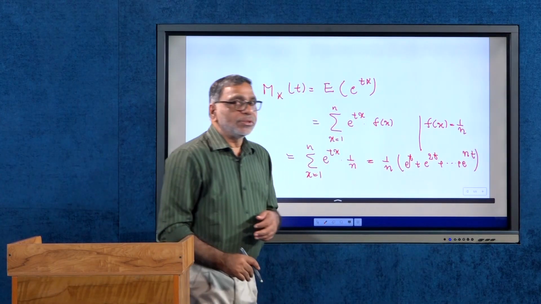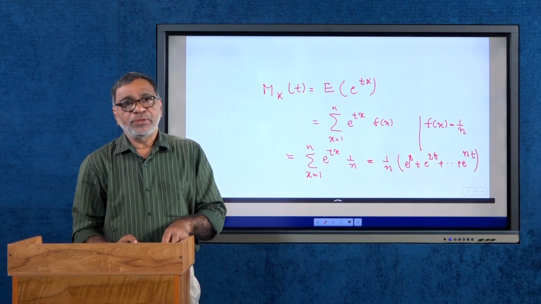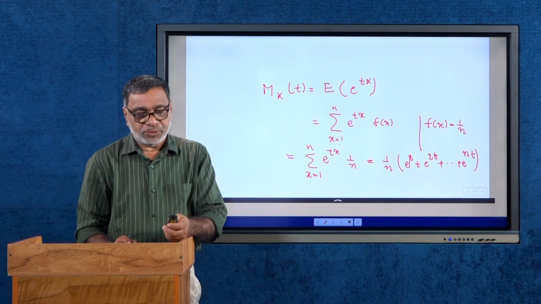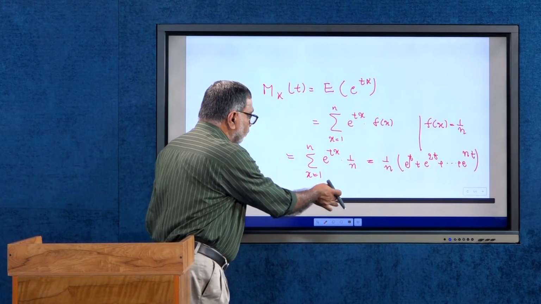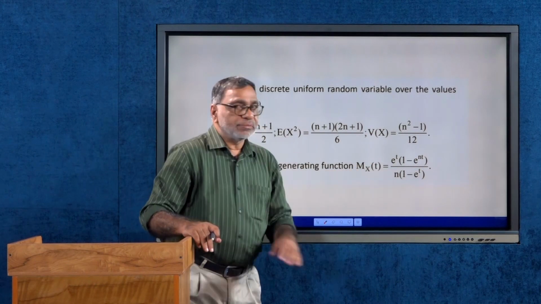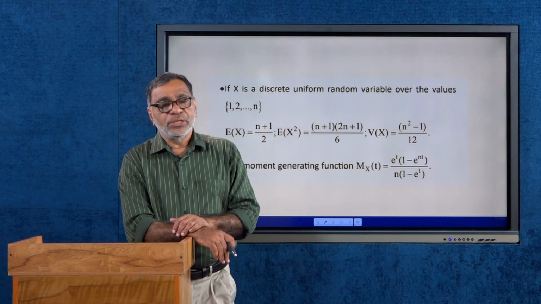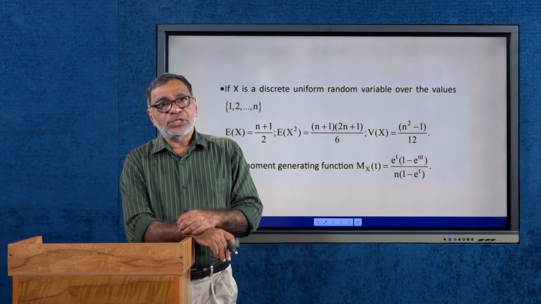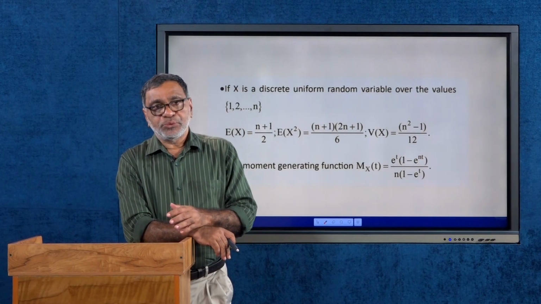So, this is the moment generating function of the uniform random variable having the values 1, 2, 3, etc. up to n. On simplification, we have the moment generating function M_X(t) equal to this expression. So, these are some important quantities related to the discrete uniform random variable over the values 1, 2, etc. up to n.